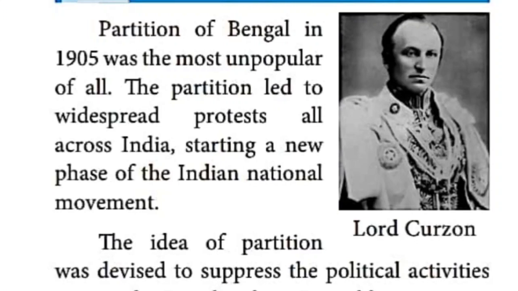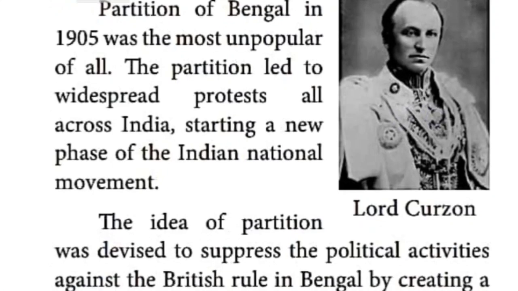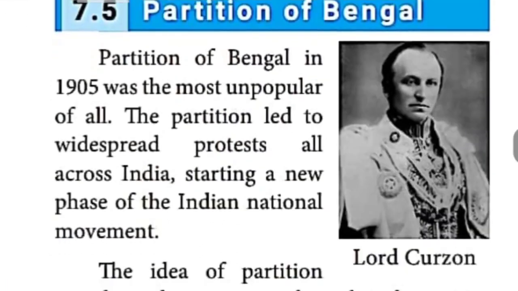So Lord Curzon was the last Governor General, and at the same time he was the first Viceroy of India.